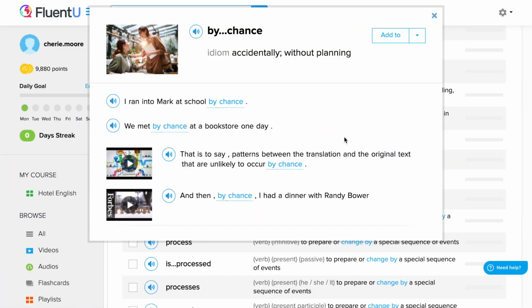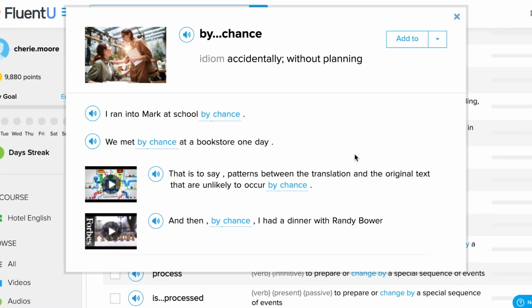Next, we have come about, which means to happen, especially by chance. By chance in this definition means accidentally, without planning. For example, I could say that some of my best ideas come about by chance. Like, for example, maybe you just wake up one morning and you want to get bangs, and you get the bangs and you love them. It just came about. And this phrasal verb is inseparable.